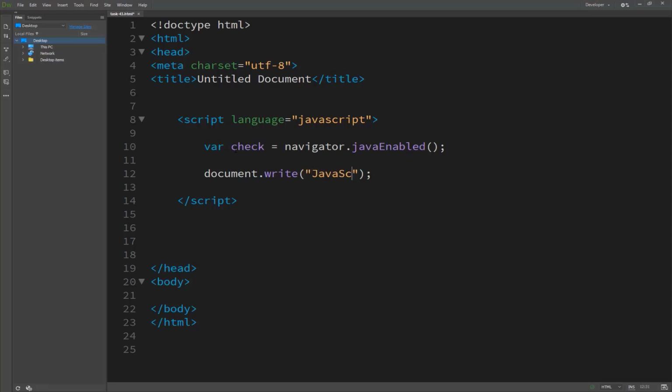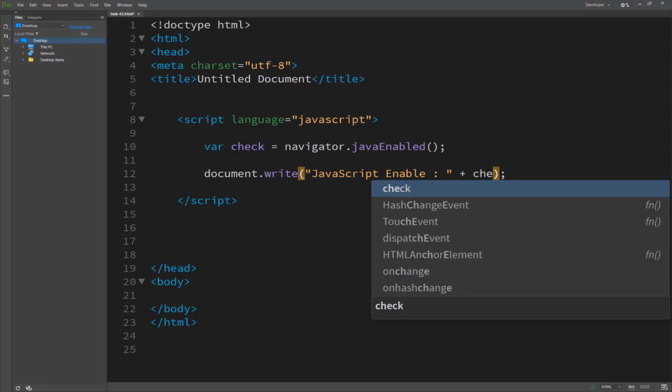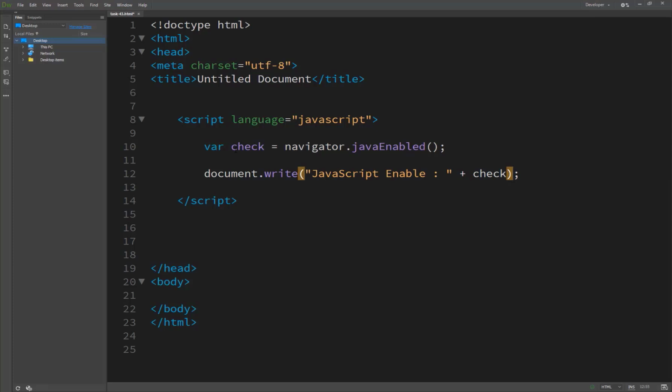Then we print "Java enabled" plus concatenation with check. As I told you, this method returns true when Java is enabled in your browser, otherwise false.